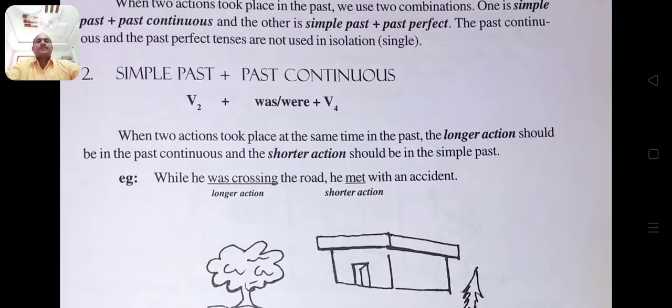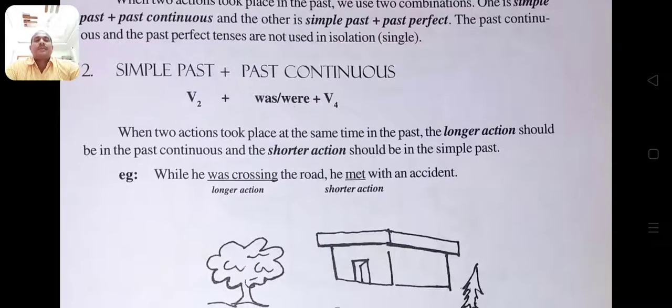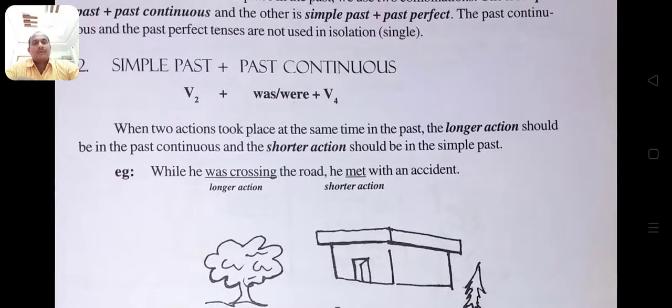Simple past plus past continuous combination. When two actions took place at the same time in the past, the longer action should be in the past continuous and the shorter action should be in the simple past tense. If two actions occurred in the past, the longer action should be in the past continuous, the shorter action should be in the past simple.